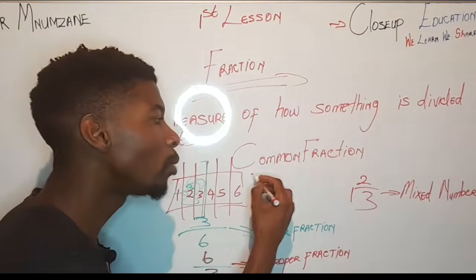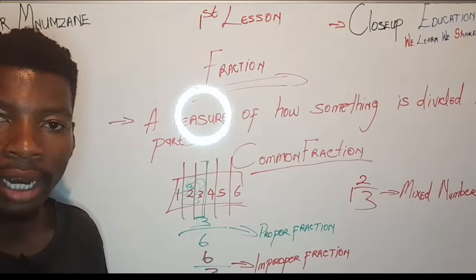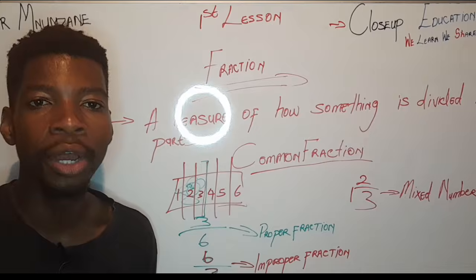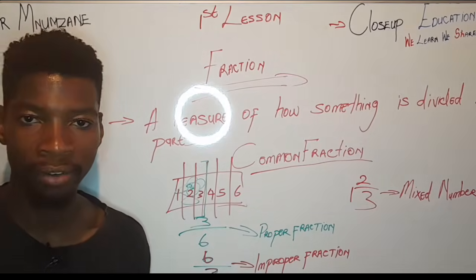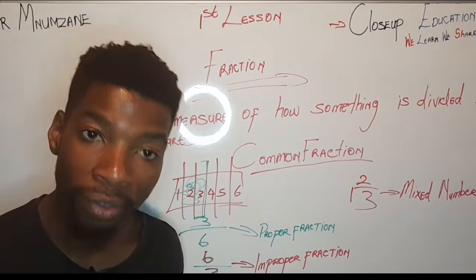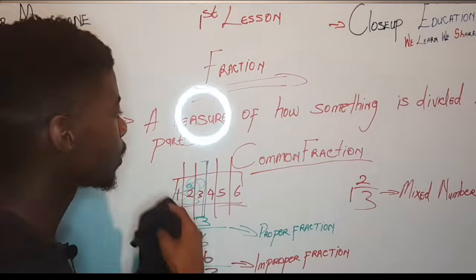Then we are done with what we call our common fraction, right? We have our second fraction, which is called the decimal fraction. Let's wipe this up.